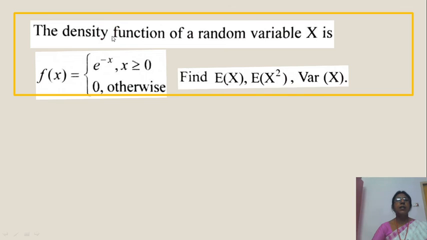See the next problem. The density function of a random variable x is f of x equal to e power minus x for x greater than 0, 0 otherwise. Find E of x and E of x square, variance of x.